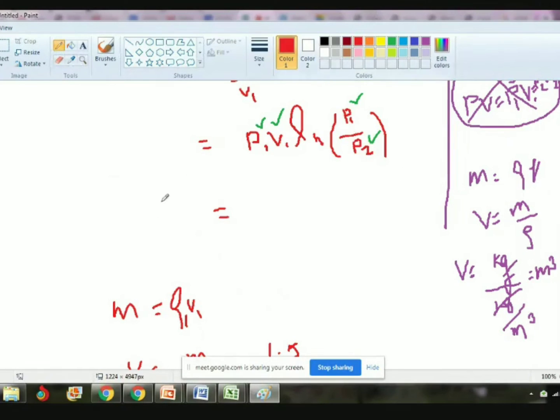How? Because we just have to substitute. W12 equal to P1, where P1 is 0.1 into 10 to the power 6. Already I said you have to convert it into basic unit.